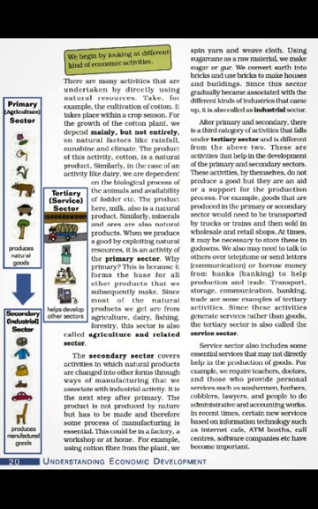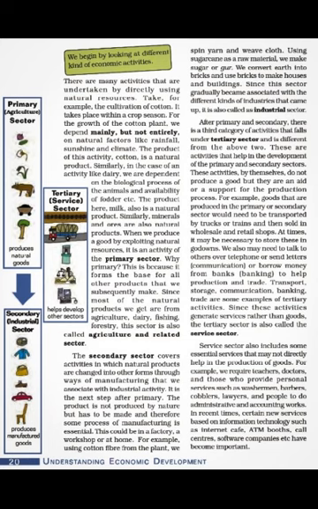Similarly, from wheat we can make wheat flour, or from wheat we can make bread. Okay, so using sugar cane as a raw material, we can make gur, jaggery, or sugar. And we convert earth into bricks and use bricks to make houses and buildings. Since this sector gradually became associated with different kinds of industry, it is also known as the industrial sector. So our secondary sector is also known as the industrial sector.